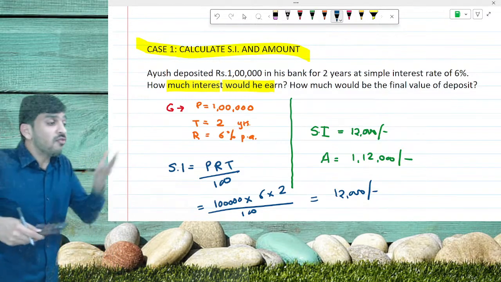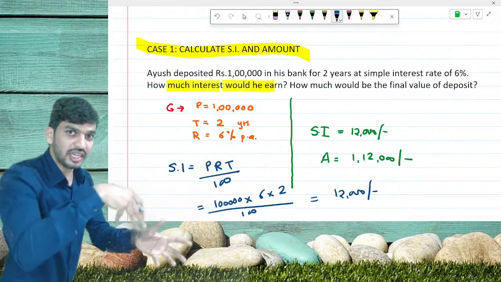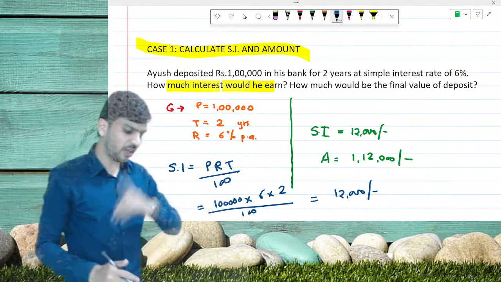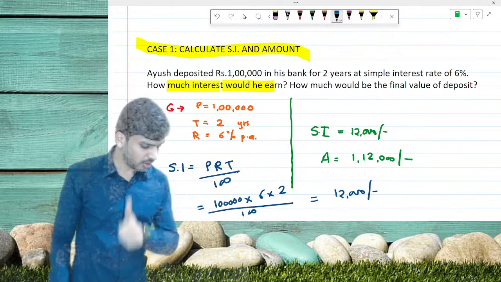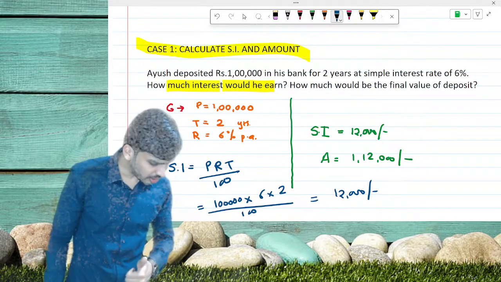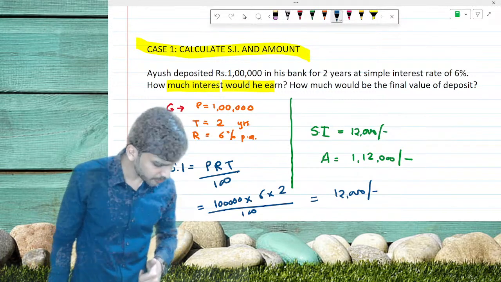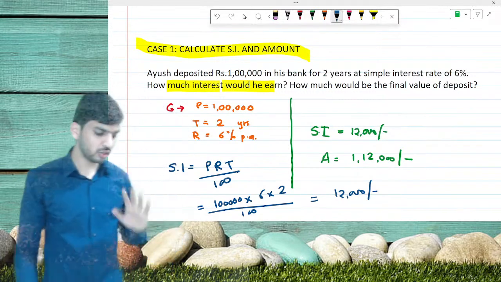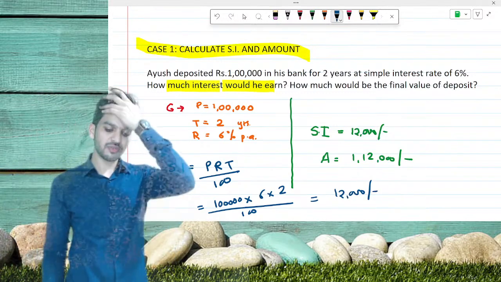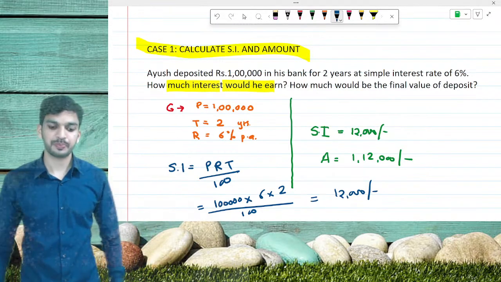So in total, what amount will he get? He invested 1 lakh plus 12,000 is the interest. So 1 lakh plus 12,000, it becomes 1 lakh 12,000, the final amount. Okay, all of you, very good. Kishan, Jitendra, Pushpa, Harini, Pranav, Pratik, very good, superb. All of you, please do reply in the chat box with your answers. Okay, and if you have any doubt, you can just ask me in the chat box.